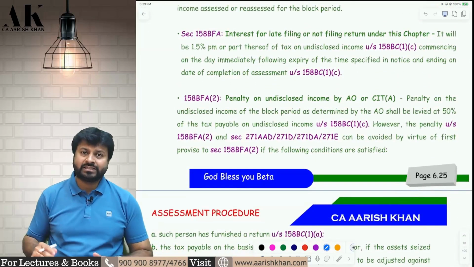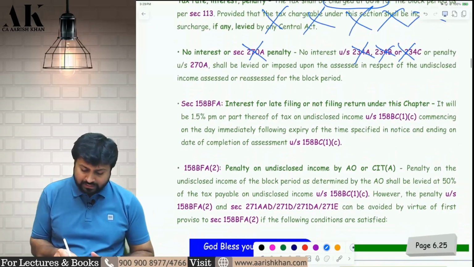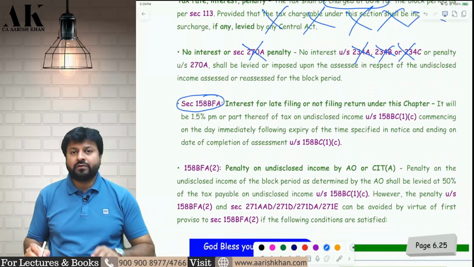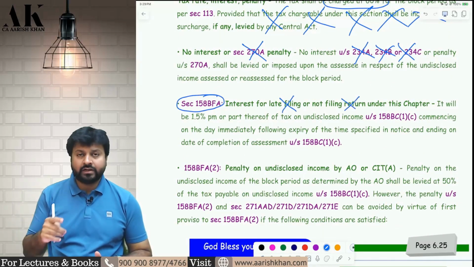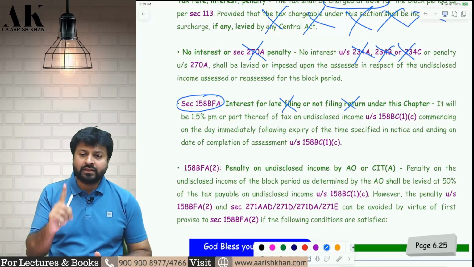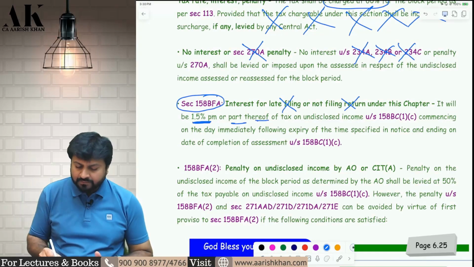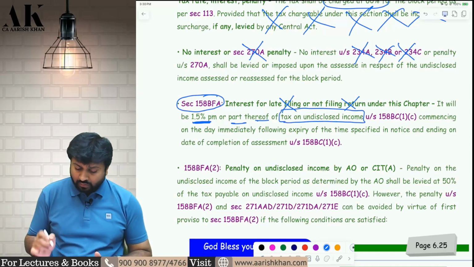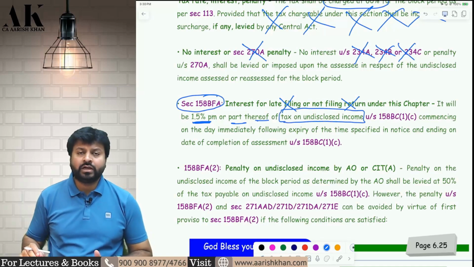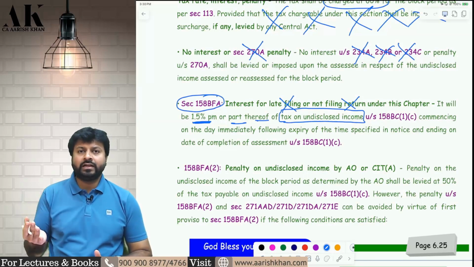Now let's talk about the separate interest which is covered over here and the separate penalty also. What is the interest covered over here? The interest is for not filing the return. Which return? The return under this chapter, and late filing of return. If you file the return late over here, or if you don't file the return, you will be liable for an interest of 1.5% per month or part thereof. On what amount? On tax on undisclosed income. Whatever tax on undisclosed income will be computed, on that 1.5% per month or part thereof interest will be imposed on you.